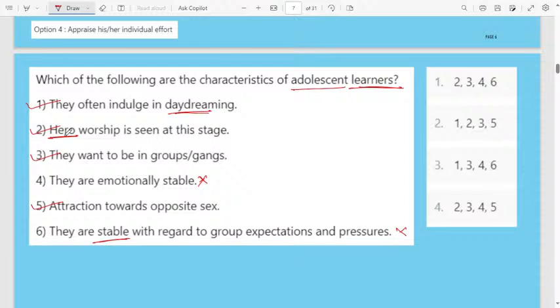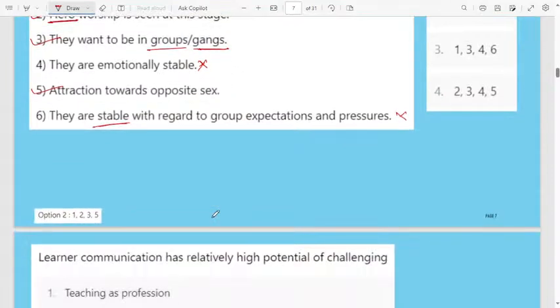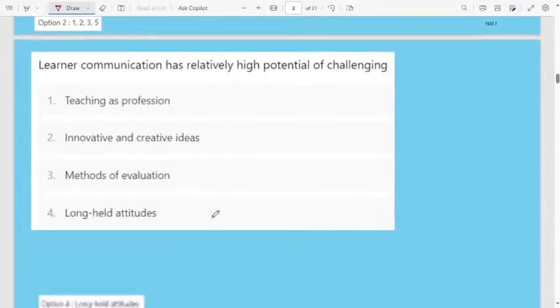They want to be in groups and gangs. Hero means they need some group, that's why they will show some groupism. They want to live in a group. Then attraction towards the opposite sex. Yes, in the stage of adolescence, normally they get attracted to the opposite sex. Okay, next question.